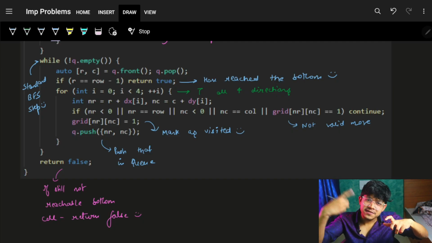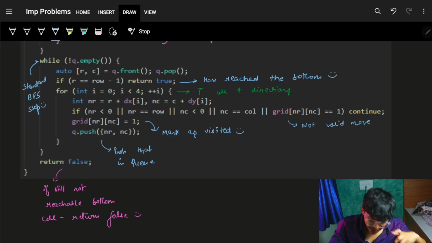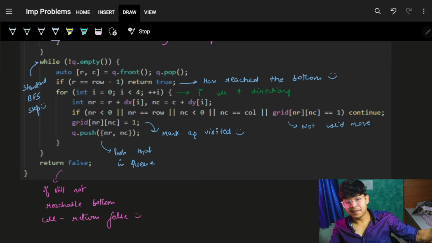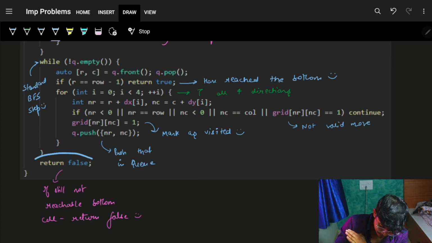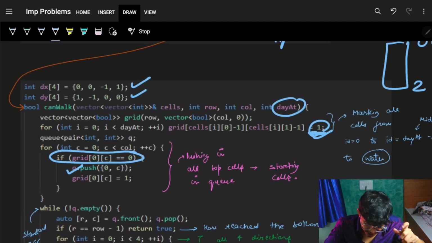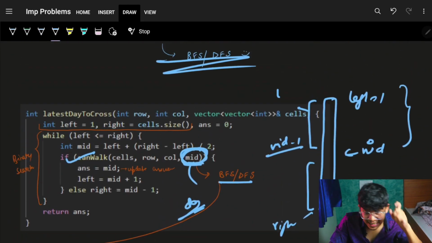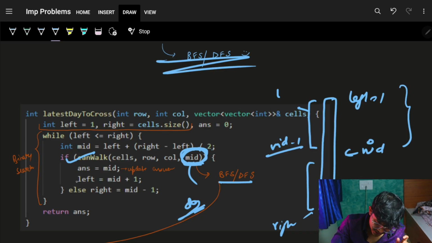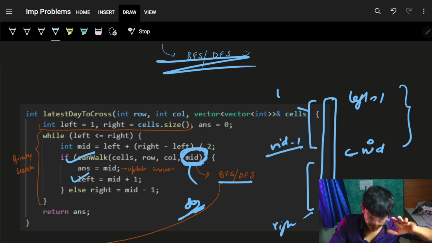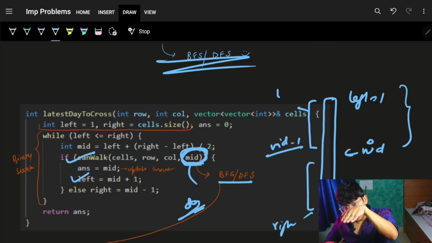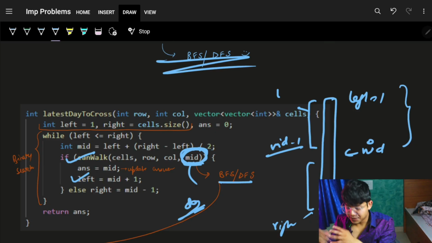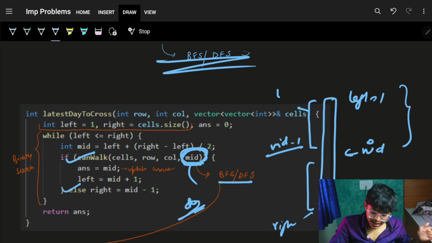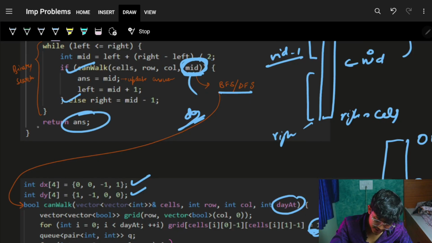Ultimately, the BFS will keep on going and try to reach the bottommost cell. If the entire BFS is complete and it's still not able to reach it, simply return false in the end. By that, you can check for that mid whether it was possible to reach the bottommost cell or not. If it is possible, then update your left, which means your range becomes the right half of the range. And if it is not possible, then shift your range to the left half, which means right will become mid minus 1. And by that, you can simply get your answer.